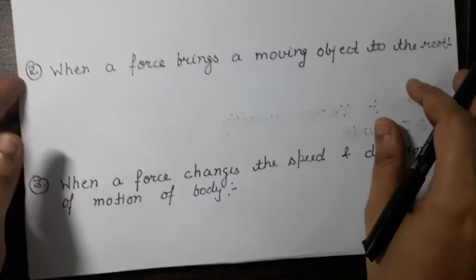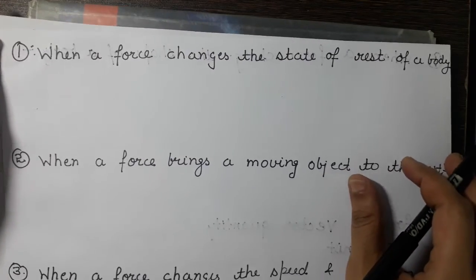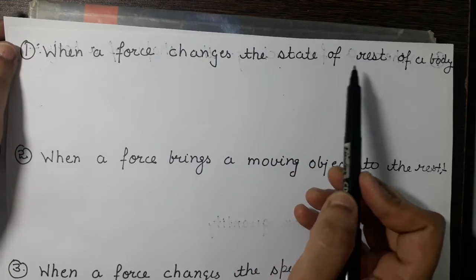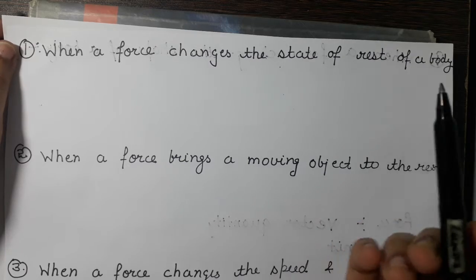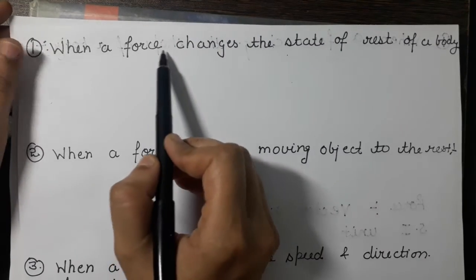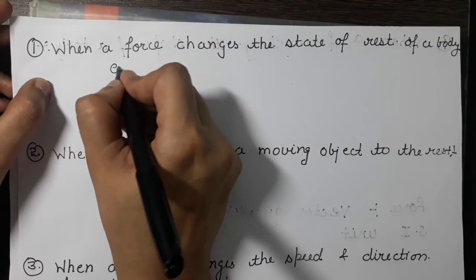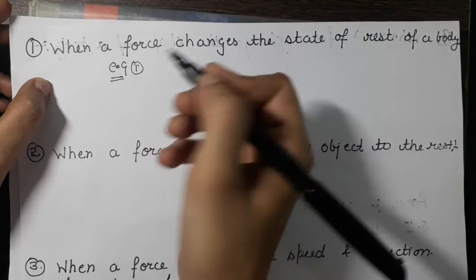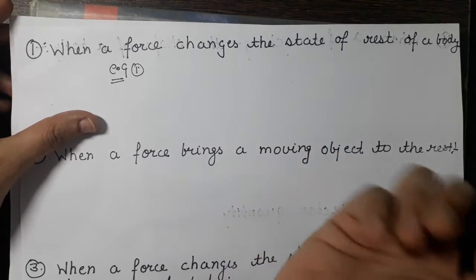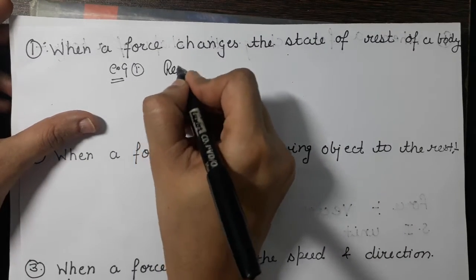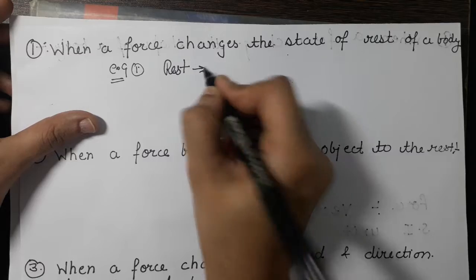So our first effect is when a force changes the state of rest of a body. That is, if a body is moving, then if we apply a force, that body can come to rest. For example, the first example which we can take is very simple. If a ball is at rest, we can make it move by applying force.